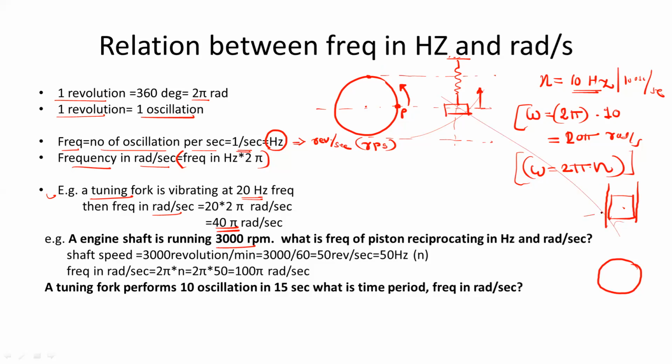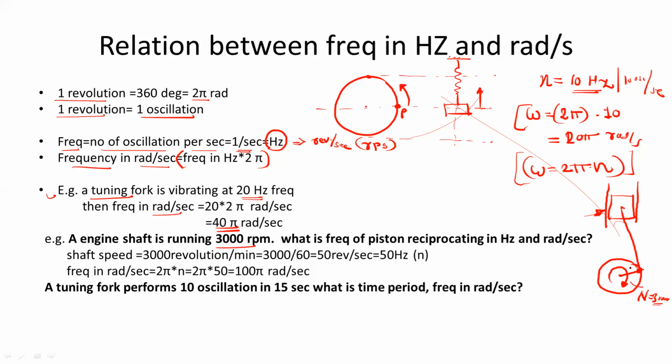So this is the piston which is reciprocating. So this piston is connected to the crankshaft. So here the crankshaft is rotating, so its speed is given. This speed is capital N, that is equal to 3000 RPM.